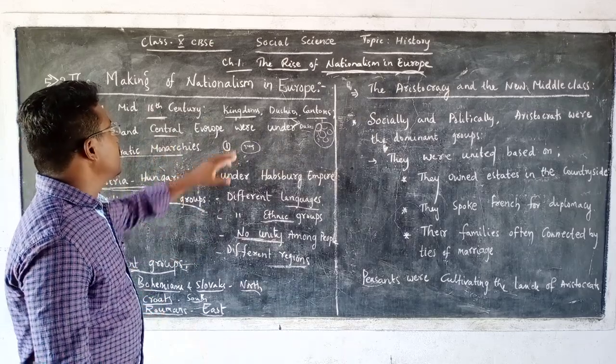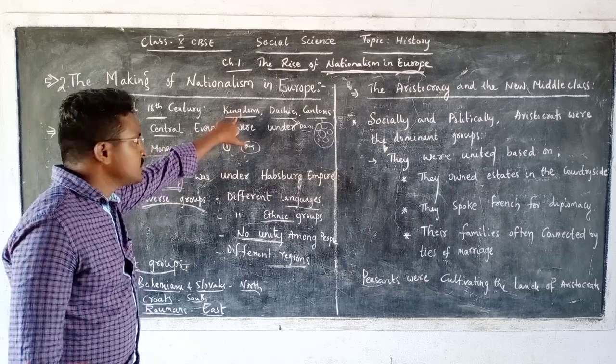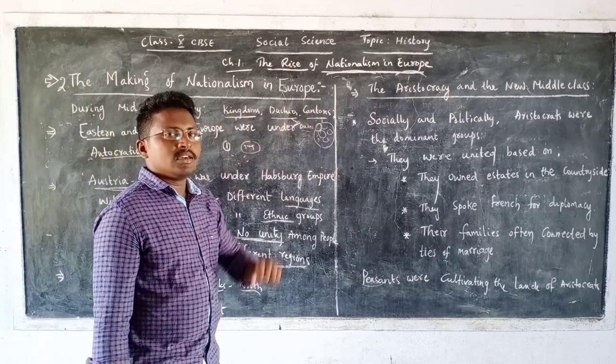Again, it was divided into different kingdoms, duchies as well as cantons.